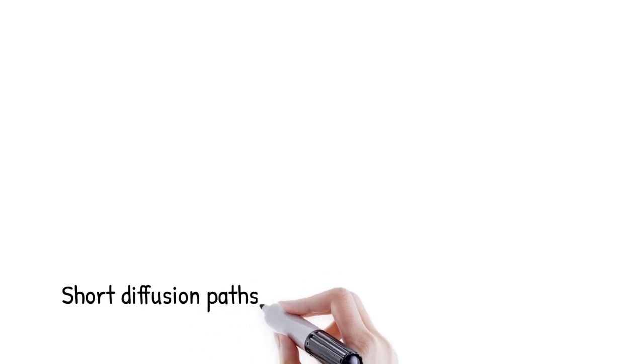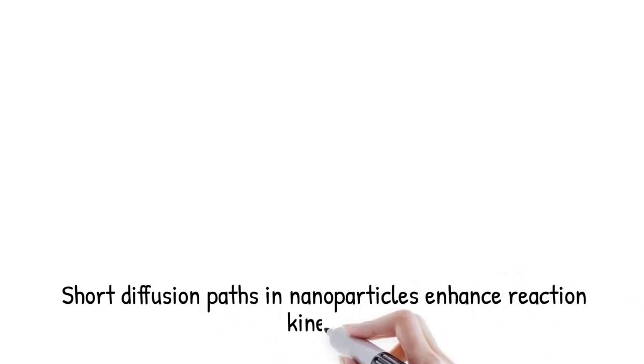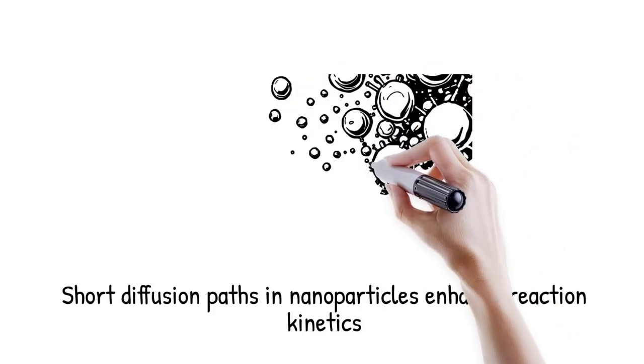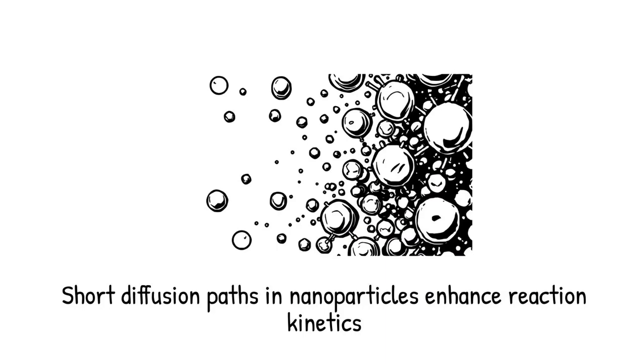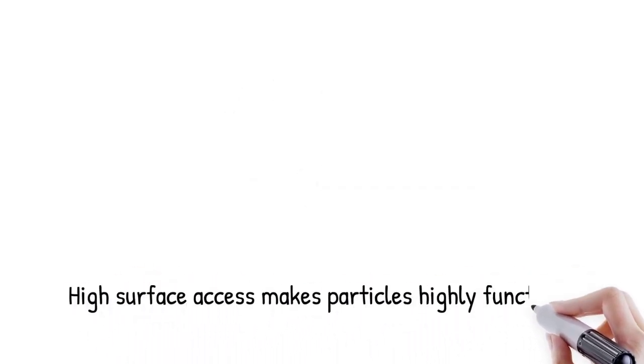Chemical reactions require diffusion of reactants to active sites and products away from them. In nanoparticles, short diffusion paths ensure that almost every atom is either a surface or a near-surface site. This drastically enhances reaction kinetics, especially for gas-solid or liquid-solid interfaces. Because reactants can access most atoms without penetrating deep into the structure, reactions proceed faster and more uniformly.